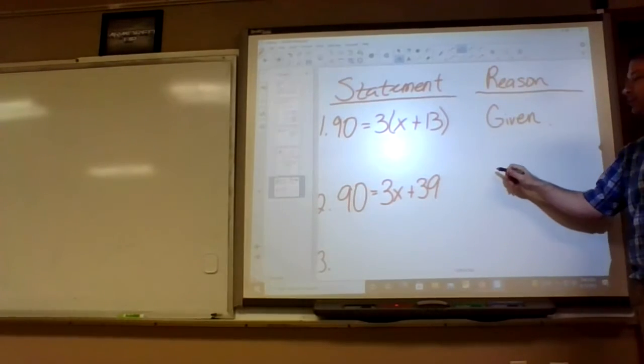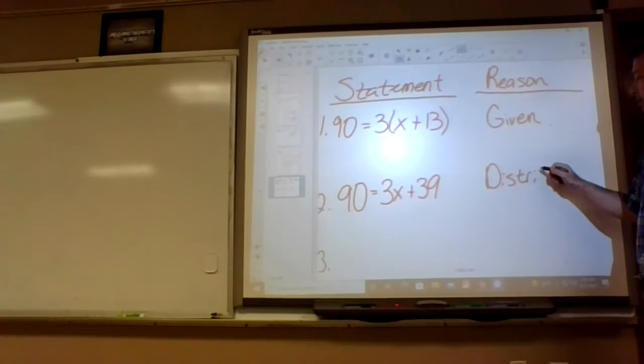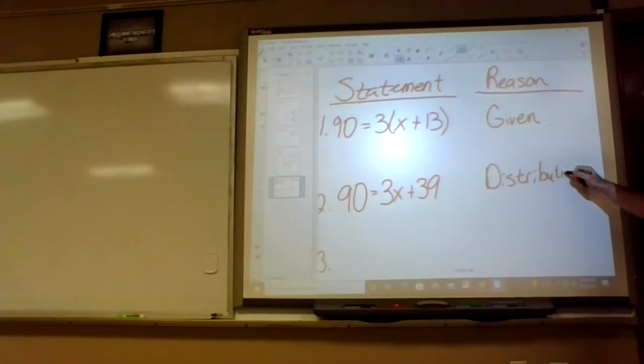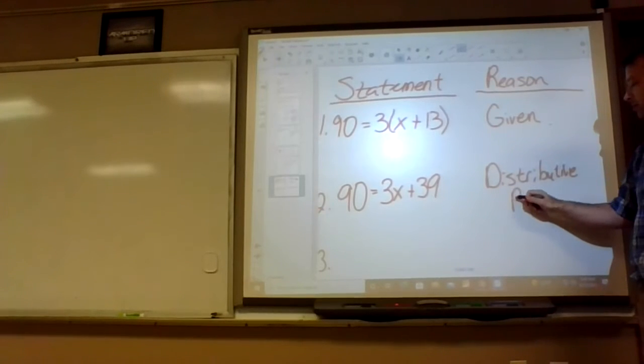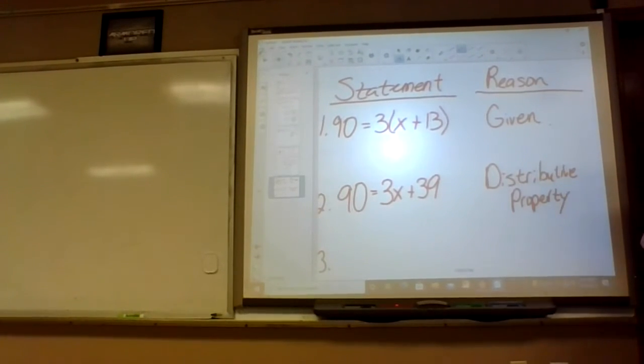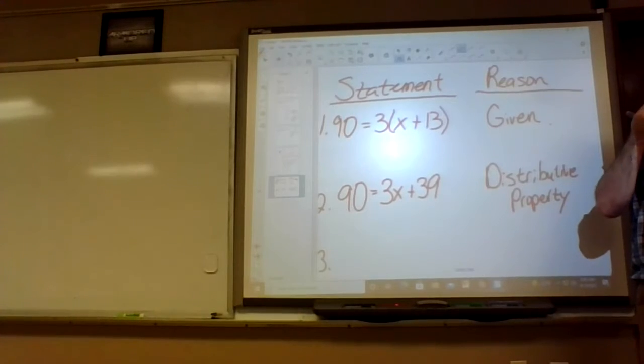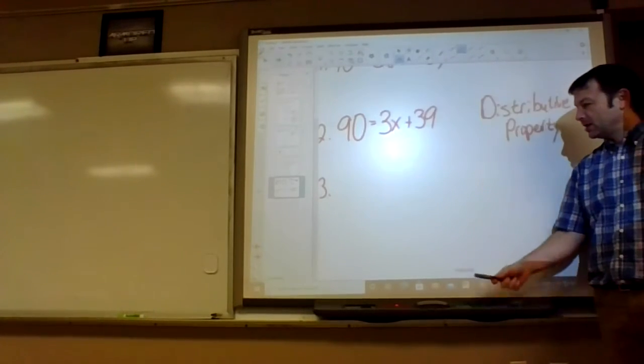But what's the reason we know that? Distributive property. I don't know how you prove the distributive property. I guess you can't.